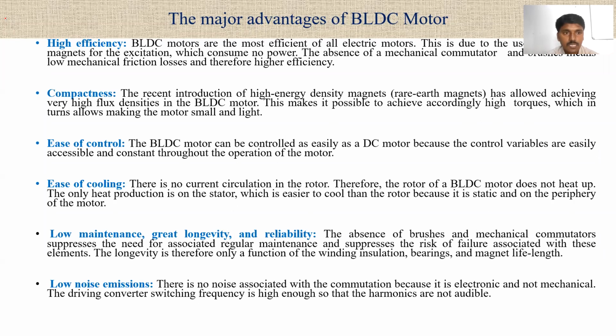So next, the size of the brushless DC motor is also less than the other motors. The energy density of the brushless DC motor is also high. And one more thing, the speed control or voltage control of the brushless DC motor is also easier than the other motors, meaning ease of control. The brushless DC motor can be controlled easily like a DC motor because the control variables are easily accessible and constant throughout the operation of the motor.